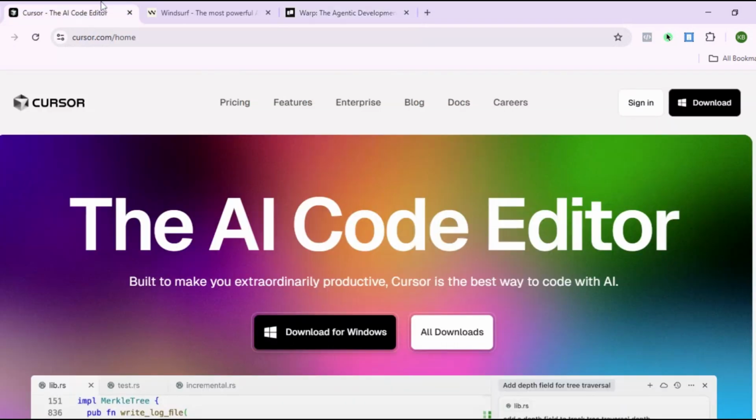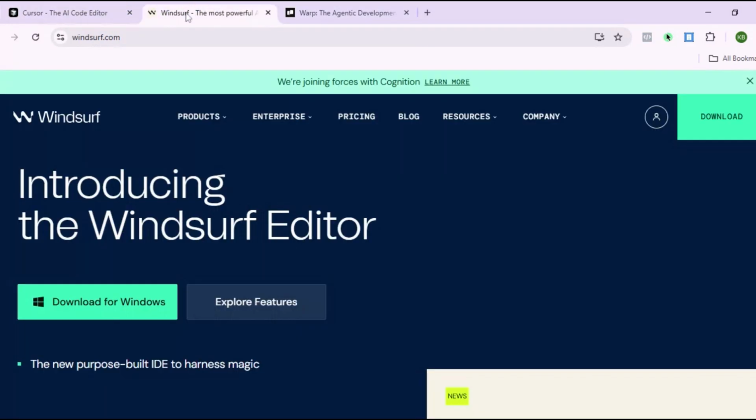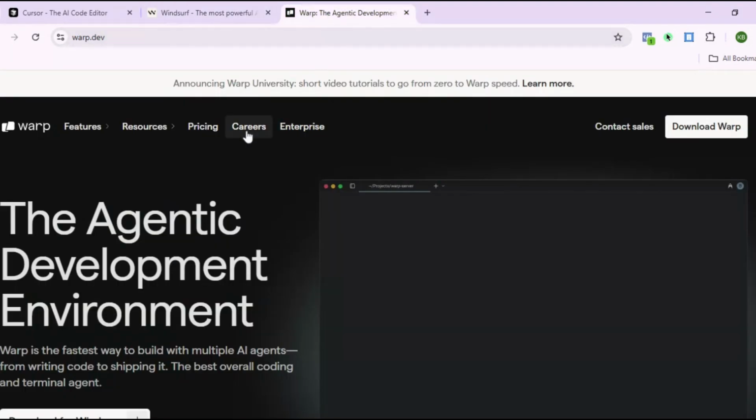Each tool serves a different need. Cursor for reliable IDE support, Windsurf for speed and automation, and Warp for complex team-driven projects. Which one fits your workflow?